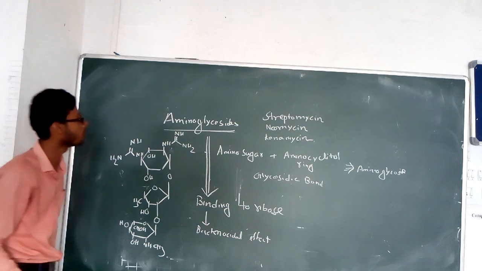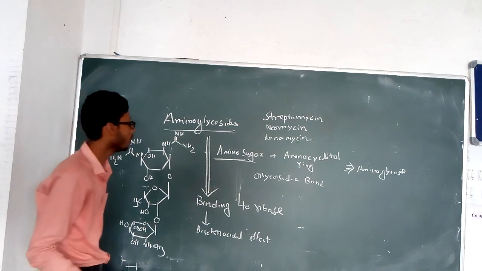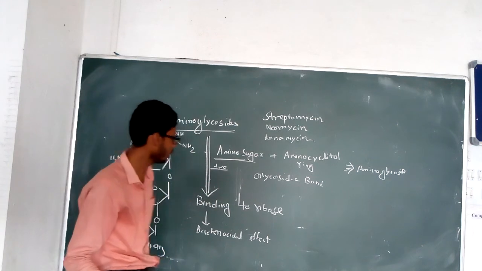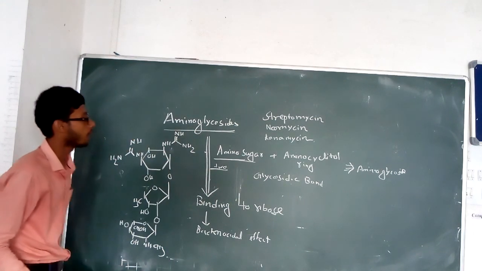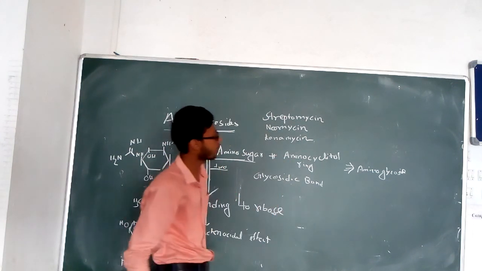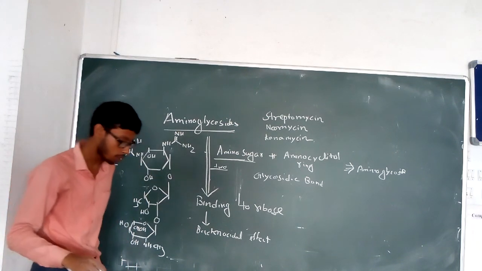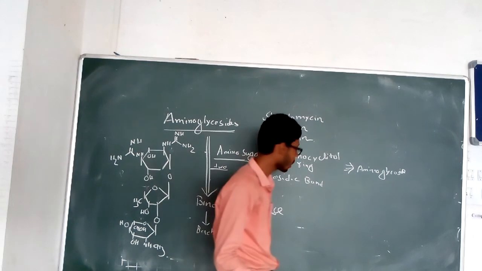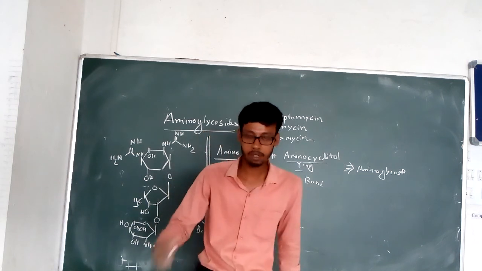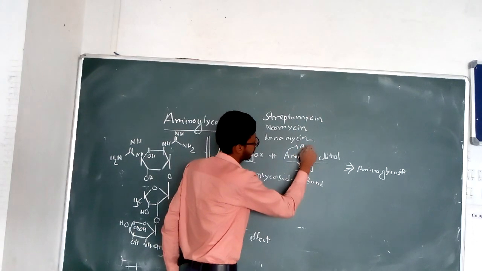This also contains the amino sugar. This is the sugar, and it contains amine rings, which may be 2 or more than 2, attached to a ring that is known as the aminocyclitol ring. What is the aminocyclitol ring? The aminocyclitol ring is the main basic ring which produces the aminoglycoside antibiotic, and this is known as the aglycone part.